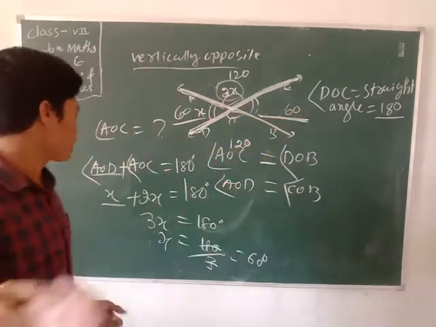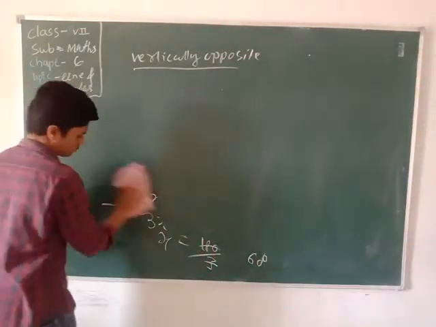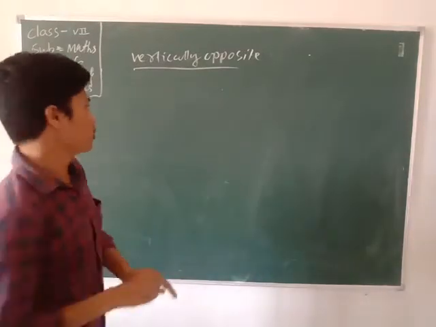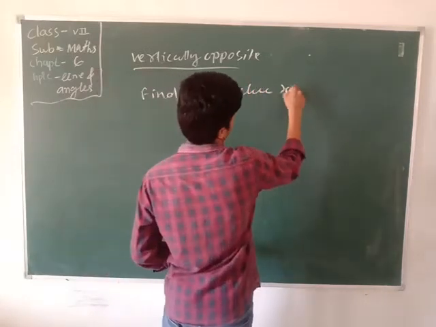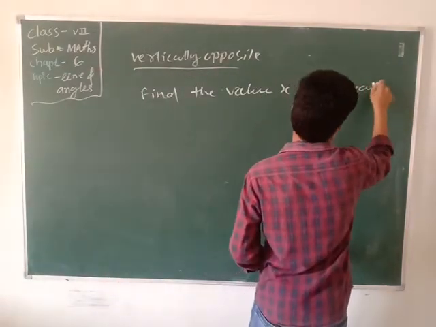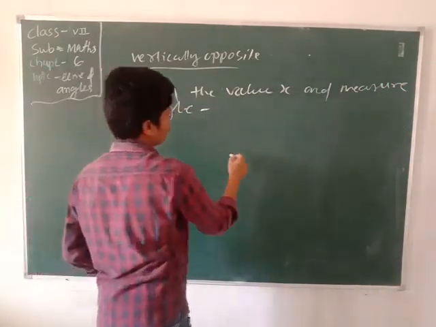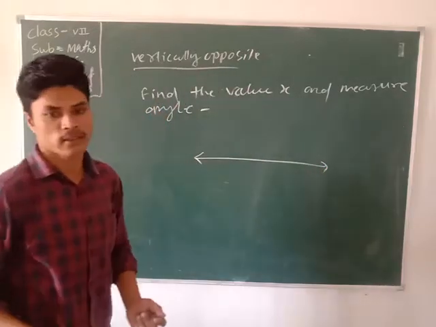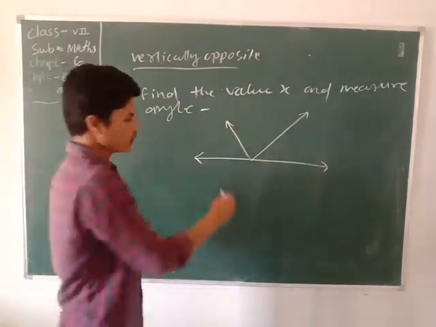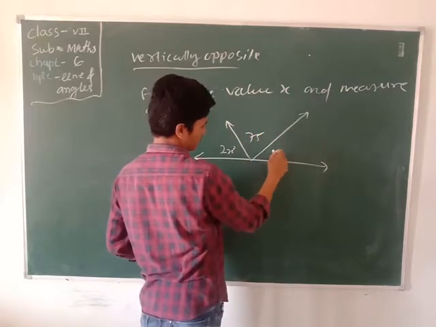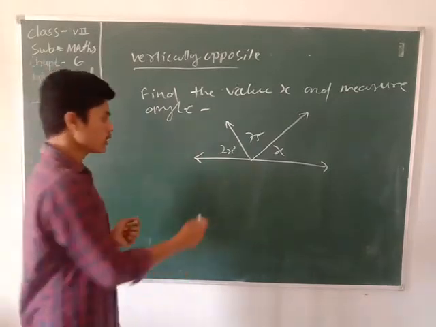Now I will take another example. Find the value of x and the measure of the angle. Here the angles are given: 2x degrees, 45 degrees, and 8 degrees. Then how do we find the measure of x and 2x? We know that a straight angle.